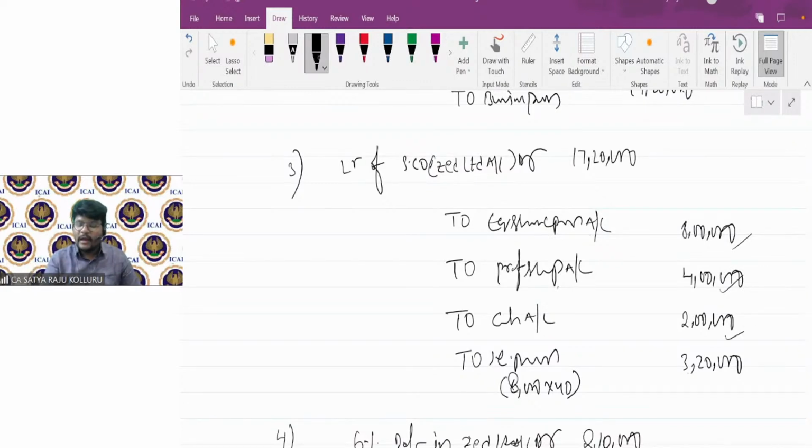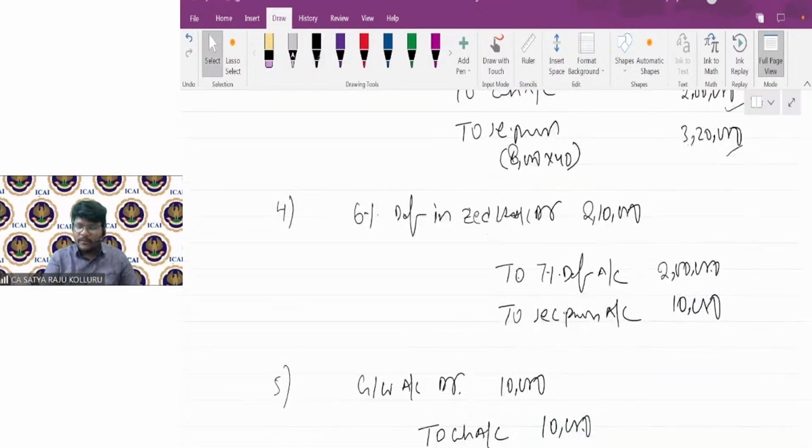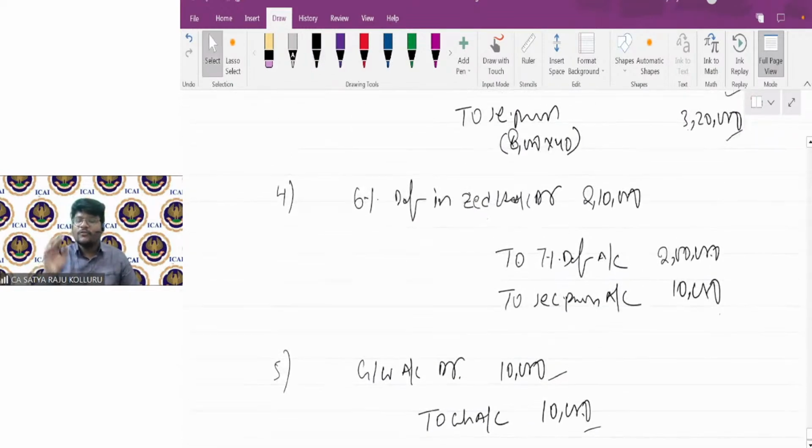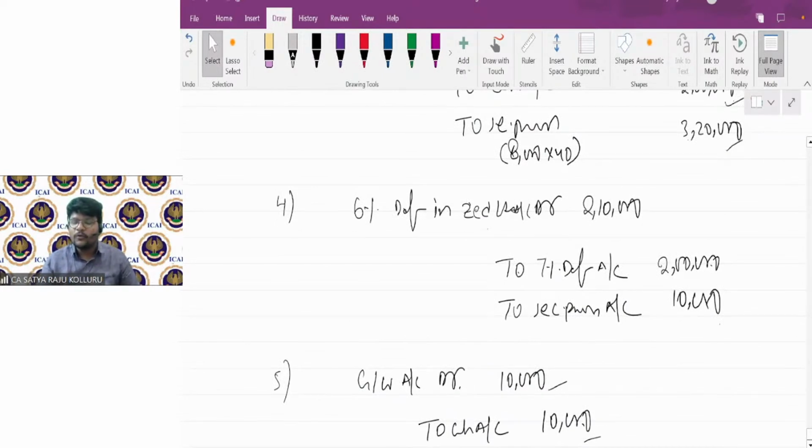So cash, 2 lakhs outlay. You need to check the total cash closing balance. Existing balance minus outlay, then you will get the closing cash balance to be shown in the balance sheet. Securities premium, this 3,20,000 plus 10,000, total 3,30,000, you should show under reserves and surplus. Goodwill needs to be raised for 10,000. This cash is also an outlay at the time of deriving the closing cash balance. Like this, you need to consider this impact while drafting the closing balance sheet after amalgamation.